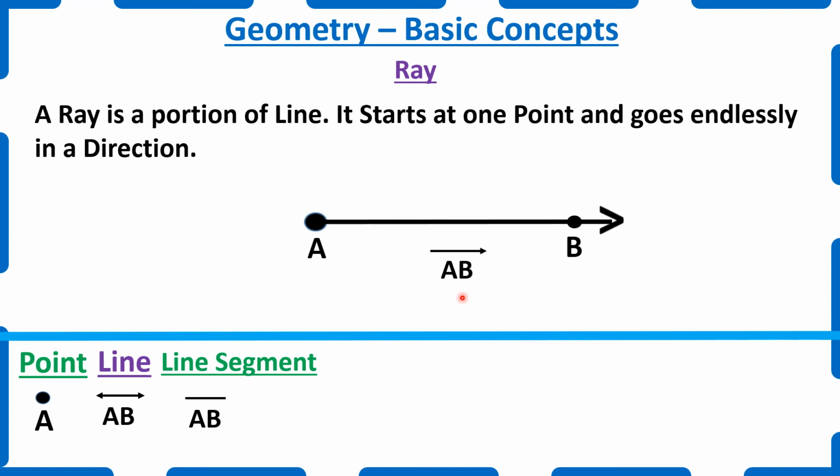Children, please note that here A is the starting point. Always the starting point should be written first. So ray AB. If you write ray BA, this is wrong. Why? Here B denotes the other point. In a ray, we always write the starting point at the beginning. So a ray is a portion of a line. It starts at one point and goes endlessly in a direction.